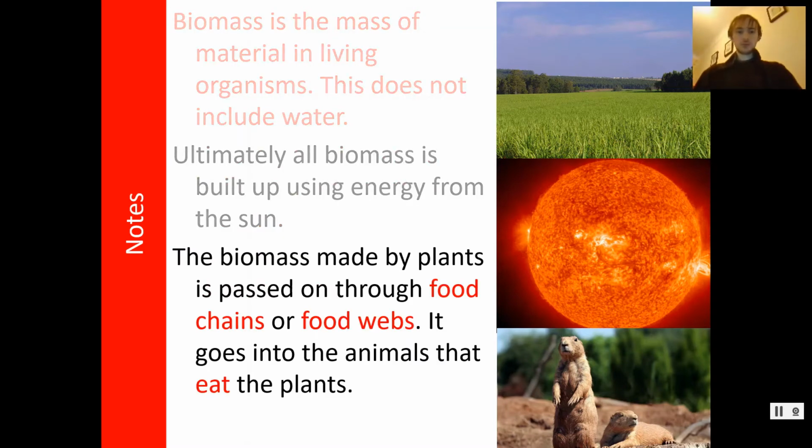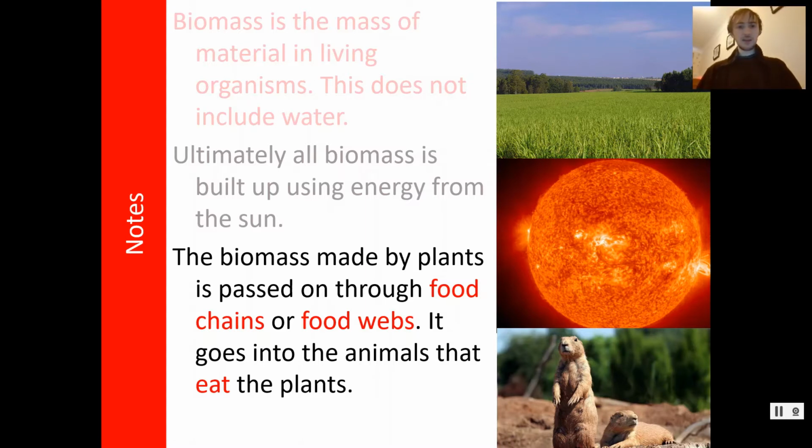So ultimately, you got the idea that all the energy and all the biomass is built up from the sun. So the plants are using the sun to make glucose and other chemicals like oils. And that's passed on through food chains and food webs into the animal that eats the plant and into the animal that eats that animal.